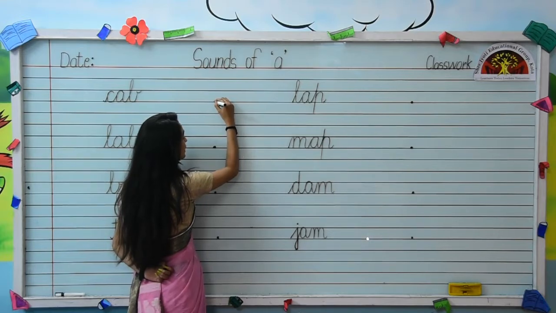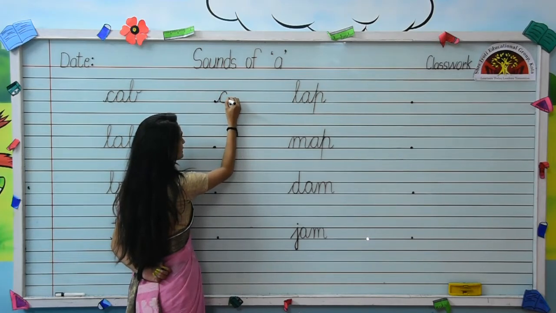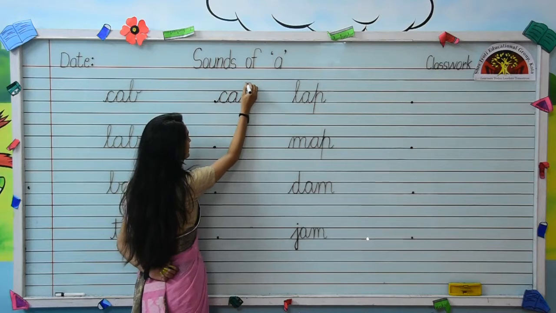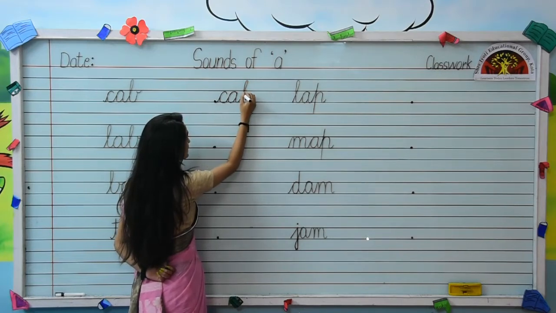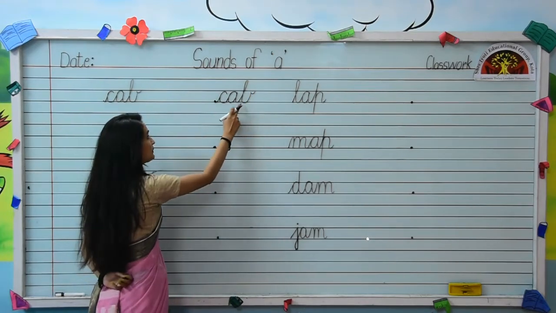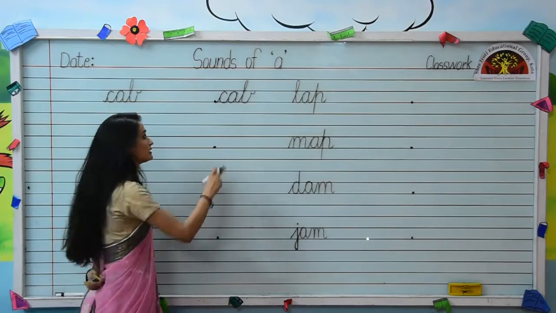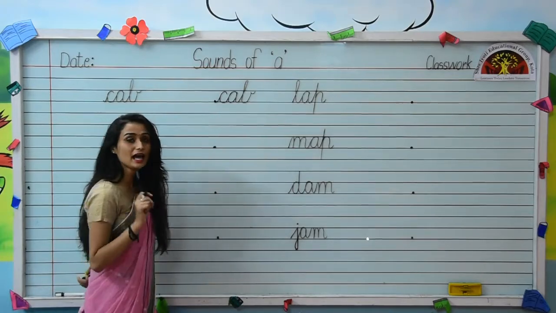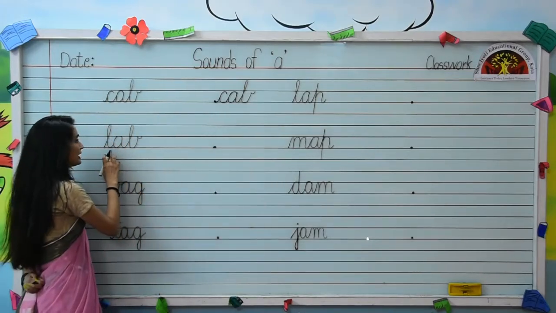Put your pencil on the dot. Write C. Then from the end point of letter C, write small cursive letter A. Then from the end point of letter A, go up and write small cursive letter B. Very nice, kids. C-A-B, cab. Come on to the next word.